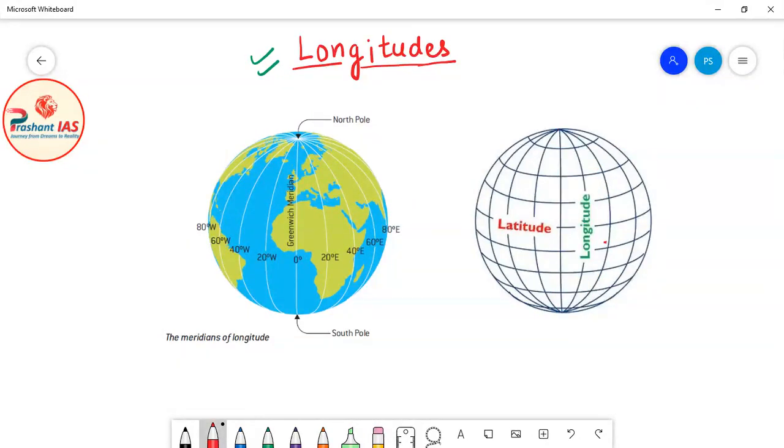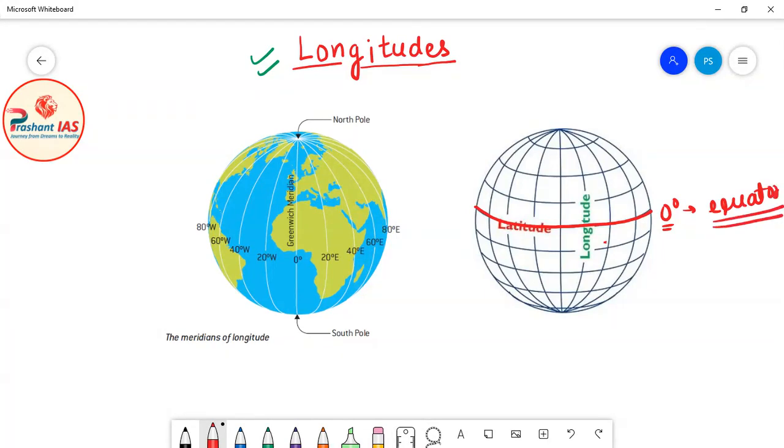Friends, before studying the topic of longitudes in detail, first of all we need to have a reference longitude. Now what is the meaning of reference longitude? Remember, in the class of latitudes, I told you about one latitude which is known as equator. See on diagram number 2, I am highlighting the equator. This red color line is 0 degree latitude, and we called it equator. So equator was the reference latitude.